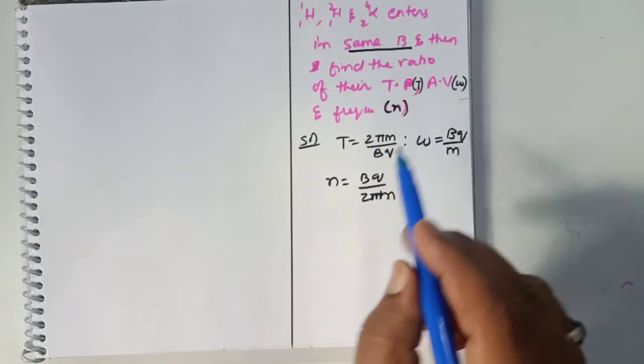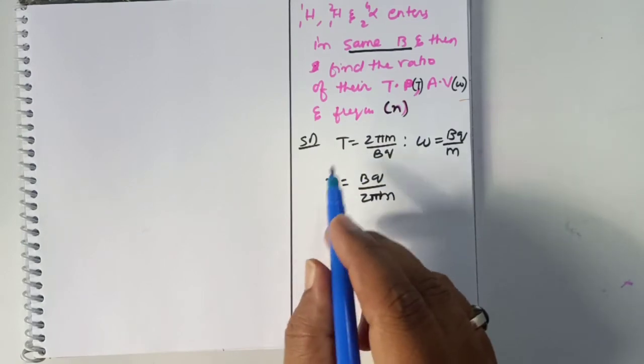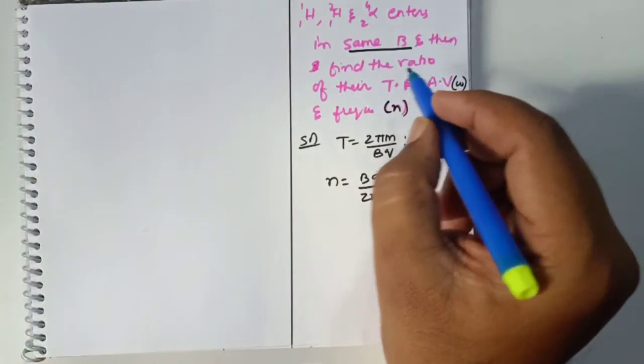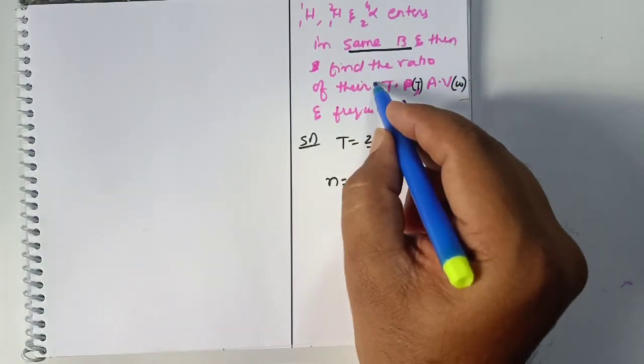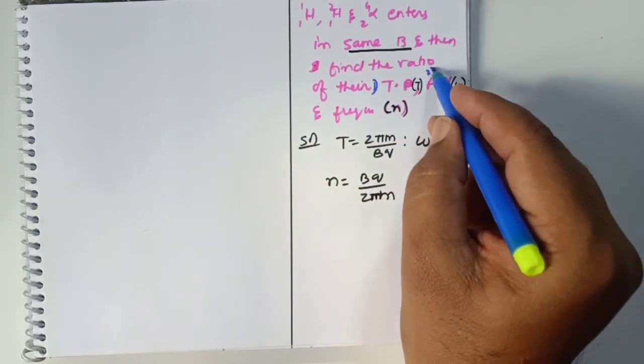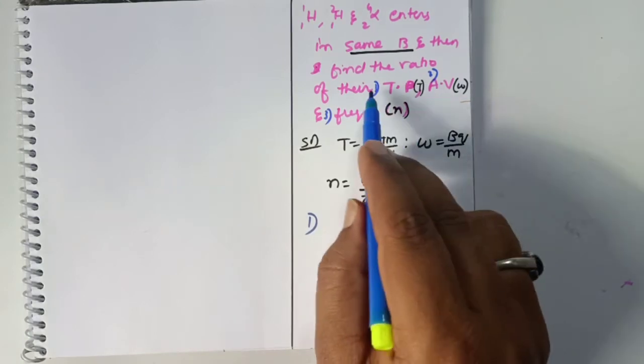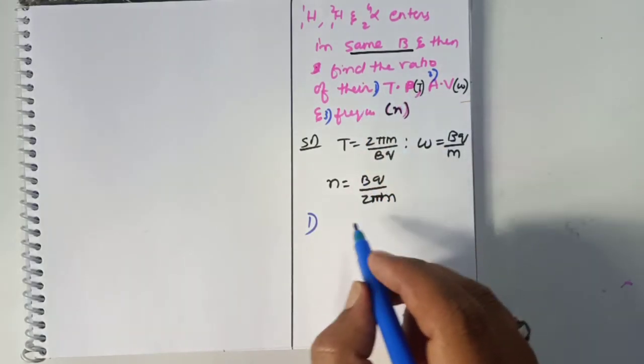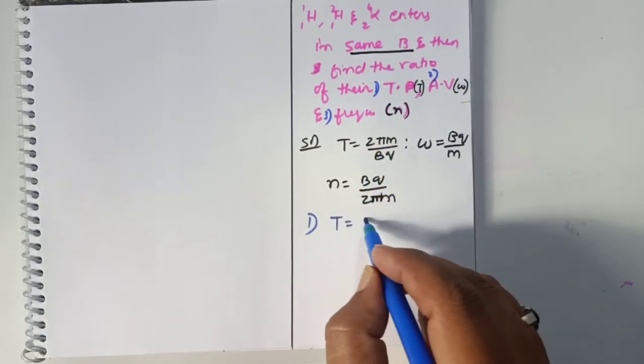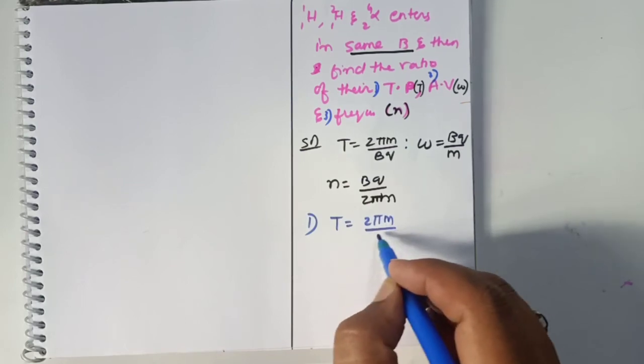Same magnetic field, time period, so you just take the first formula. Find the ratio of time period is the first question, angular velocity the second question, frequency the third question. So the first question: find the ratio of their time periods. Time period means what are you going to write now? T is equal to 2 pi root of m by bq.